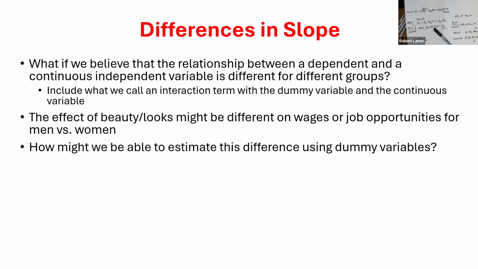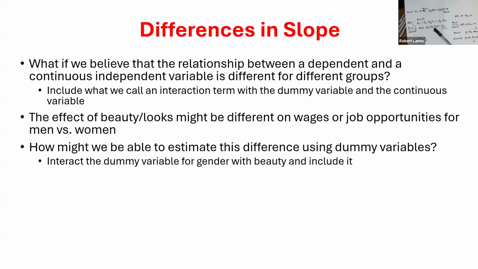So how might we be able to estimate this, right? If we were using a dummy, well, we can't, right? Beauty or looks is this continuous variable, so we can't just include a dummy, it's not categorical, right? So what we're going to do instead, because it's continuous, just like we did with the dummy variables, I'll take my dummy variable and I'll interact it with this continuous variable. What that allows me to do is pick up differences in the marginal effect of beauty, this looks variable, for males versus females, okay?